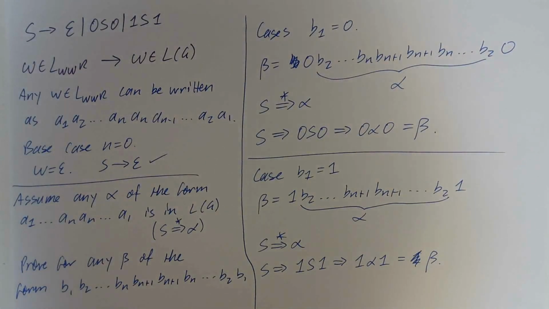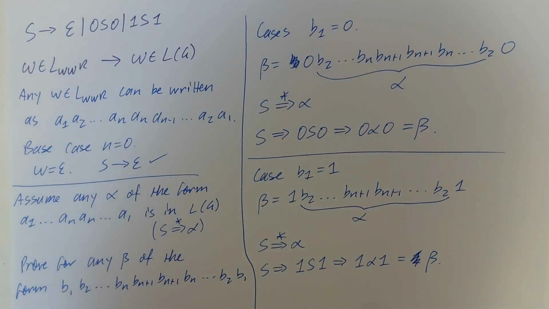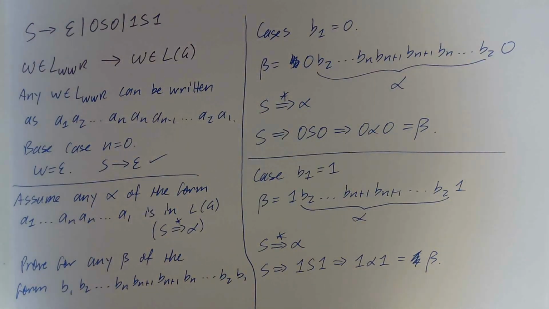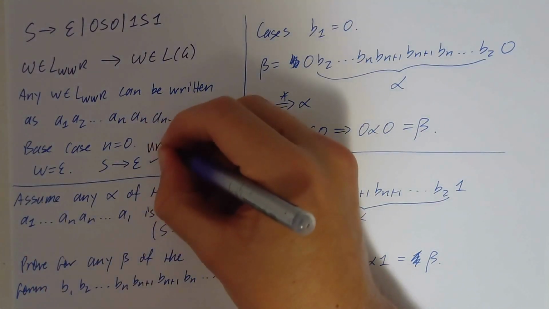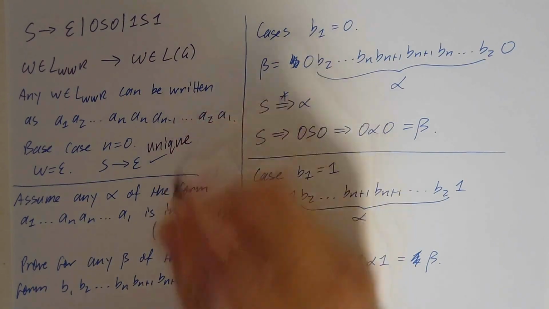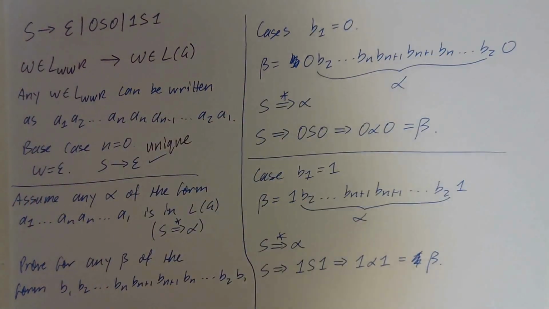The last thing we need to do is show that this derivation is unique, because if it has a unique derivation, that proves that you can only draw the parse tree out one way, which means the grammar must be unambiguous. So we can basically augment the exact same proof we did. Clearly for the base case, there's a derivation, and in fact there is a unique derivation. There's no other way to produce epsilon from S.